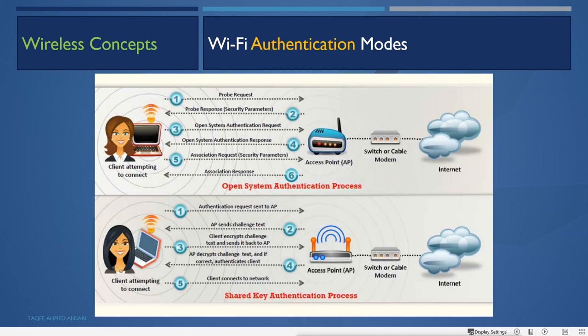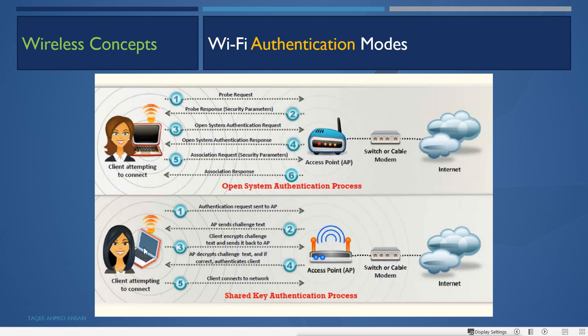Anyhow, we have to share the key with whoever is allowed to access this network. Now, what is the process here for connecting it? First, again, the client will send the authentication request to the AP. Now the AP will do what? The AP sends a challenge text. It sends a normal random text to the client machine.